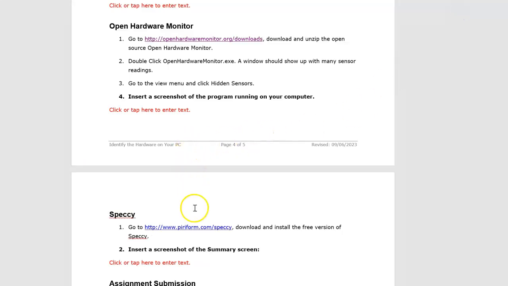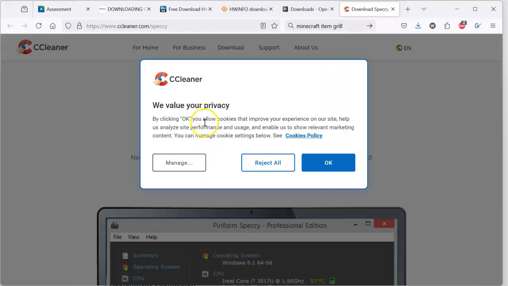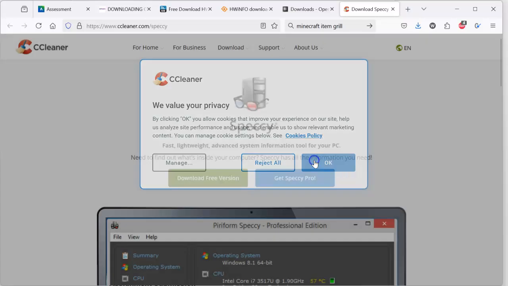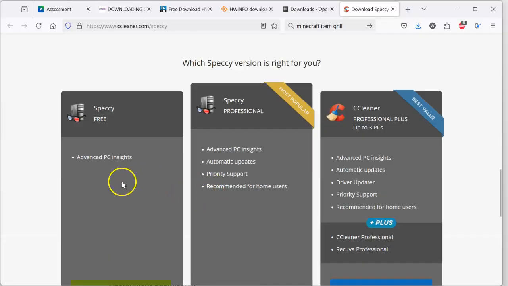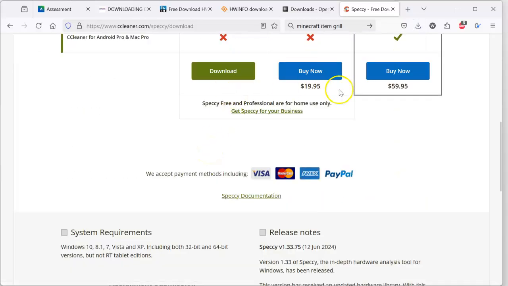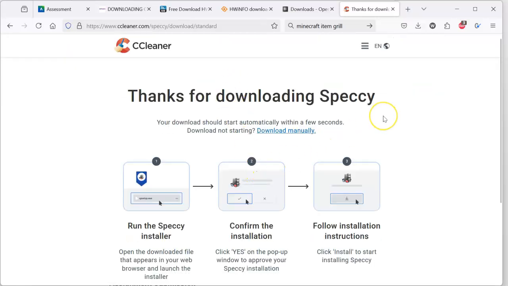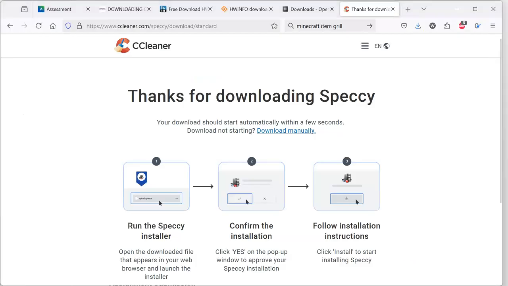It's called Speccy. Speccy is freeware that has ads in it. They want you to buy it. It's part of the CCleaner family. I'm going to download, yes, the free version. And this one does have an installation with it. And somewhere down here, see, they keep trying to have you buy things. You don't need to buy things. There it is. All right, so I downloaded it.